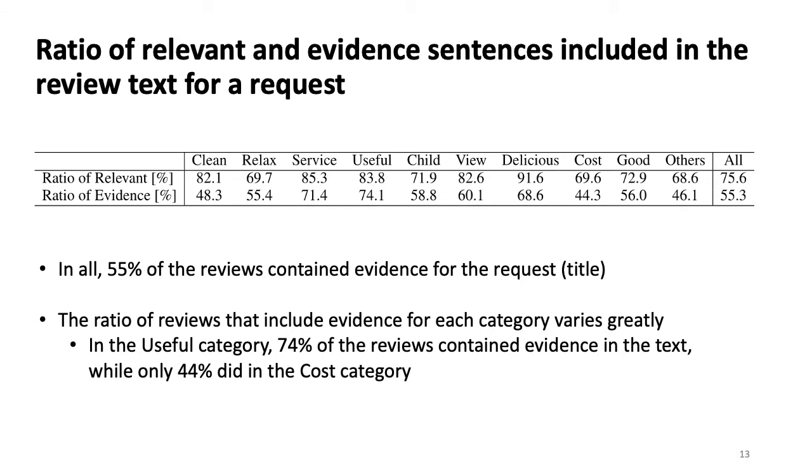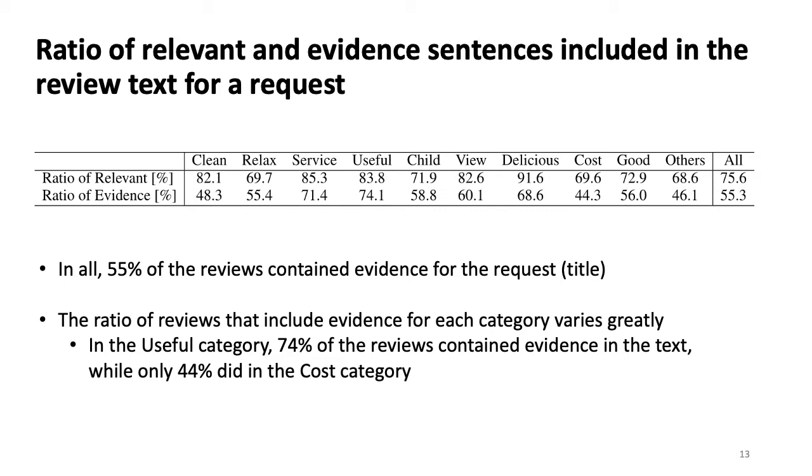This table reports the ratios of the evidence and the relevant instances by category. In all, 55% of the reviews contained evidence for the request. In the useful category, 74% of the reviews contained evidence in the review text, while only 44% of the reviews in the cost category did.